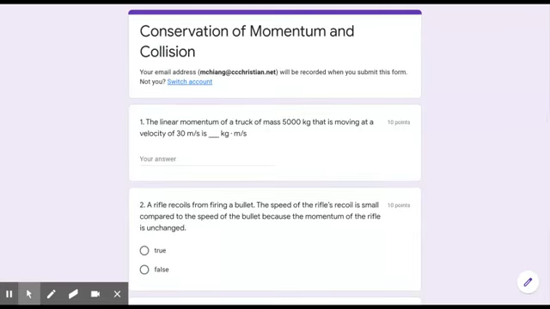Conservation of momentum or collision quiz. Remember that conservation of momentum is mv, right? That just means in a closed system, the momentum of two objects will be the same before they collide as after they collide. Okay? And then collision, we have two different types of collision.